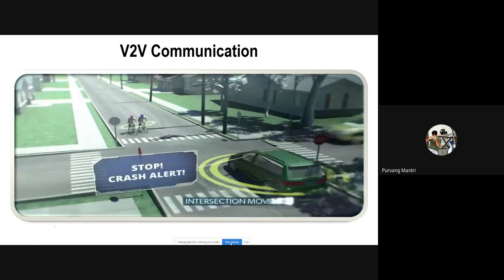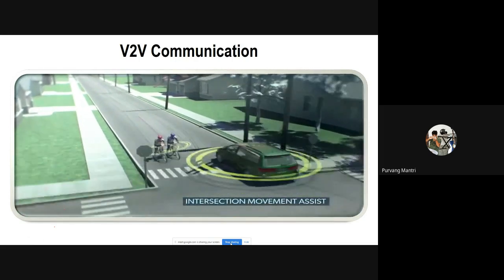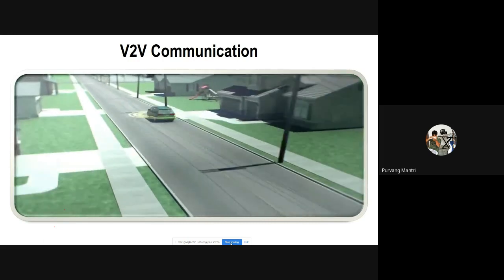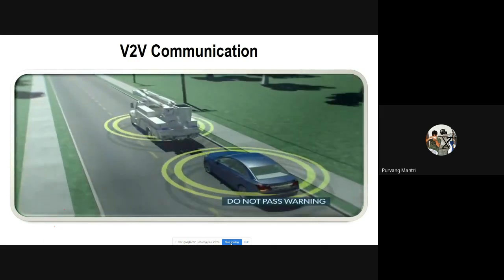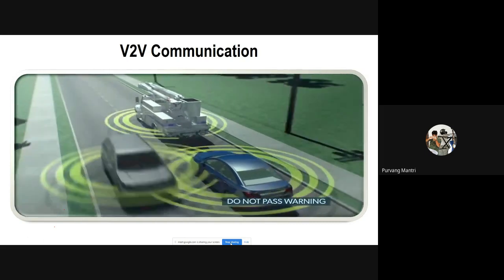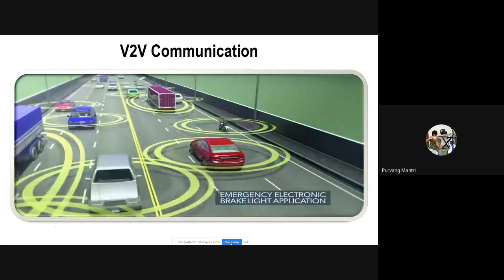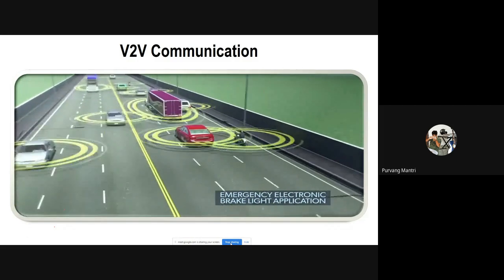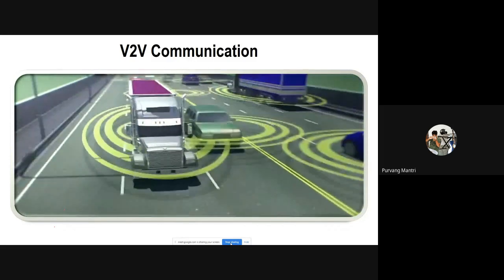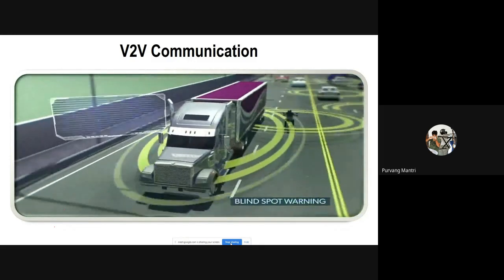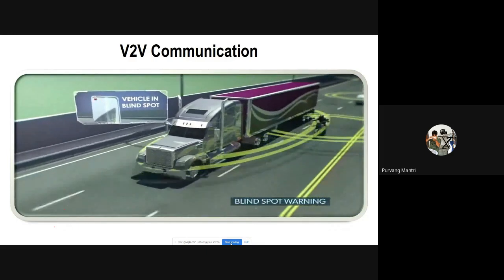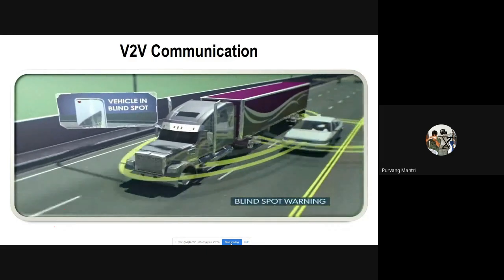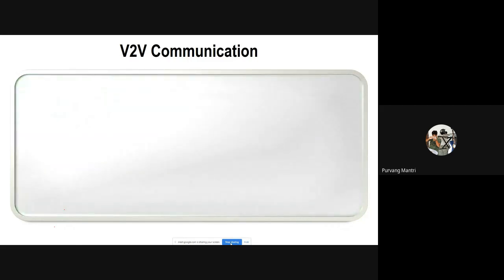In similar fashion, it can prevent many collisions, and it will allow the car to take decisions on its own. When the autonomous vehicle comes in handy, or the autopilot is powerful enough, this V2V communication is necessary. The data can be transmitted among various vehicles, from motorcycles to bikes to trucks, and based on that, lane changing and auto brake assist can be controlled on the vehicle. So this was a simple video explaining V2V communication.